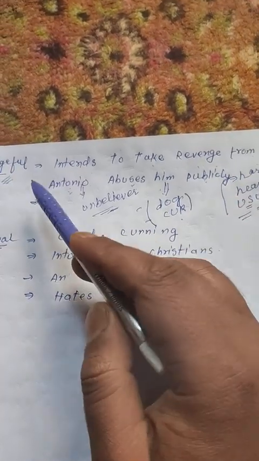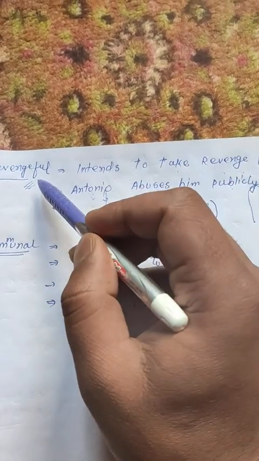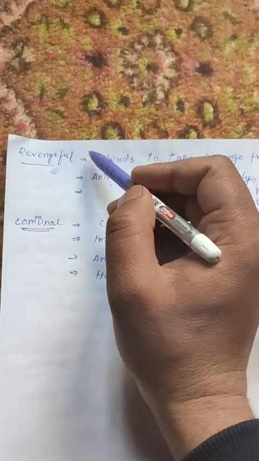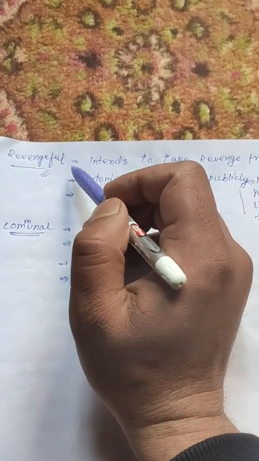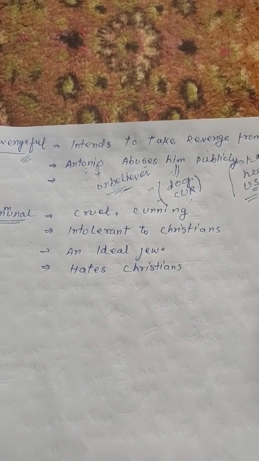So Shylock always has in his mind that he'll take revenge for all the insults he received at the hands of Antonio.